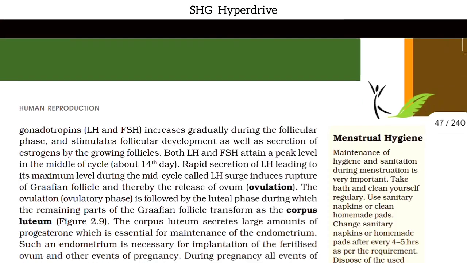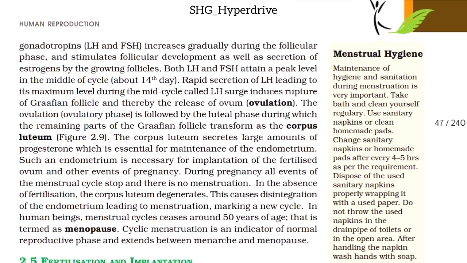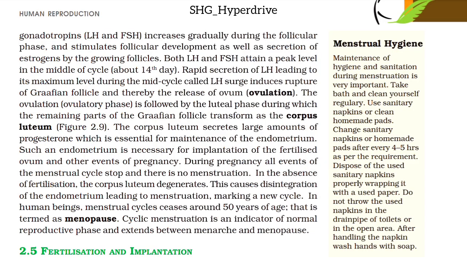The secretion of gonadotropins, LH and FSH, increases gradually during the follicular phase and stimulates follicular development as well as secretion of estrogens by the growing follicles. Both LH and FSH attain a peak level in the middle of cycle, about the 14th day. Rapid secretion of LH leading to its maximum level during the mid-cycle, called LH surge, induces rupture of Graafian follicle and thereby the release of ovum, that is ovulation.